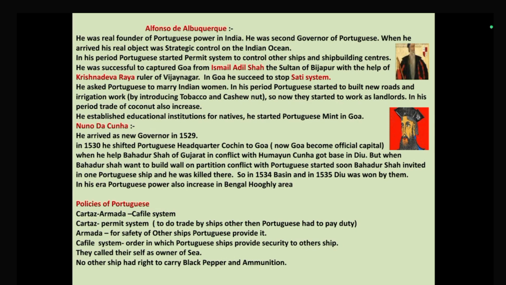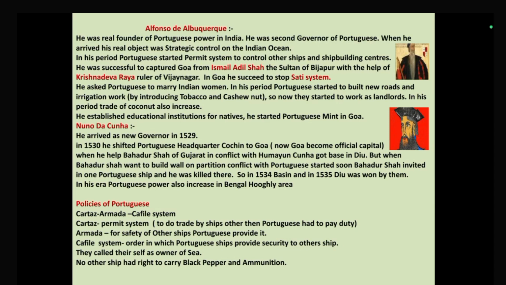He also asked the Portuguese to marry Indian women because he wanted to settle the Portuguese permanently in India. He was also responsible for making new roads, and he started irrigation work and the cultivation of tobacco and cashew nuts in India. Okay, so many good things were done by him. In his period, coconut production also increased. He established educational institutions for natives.